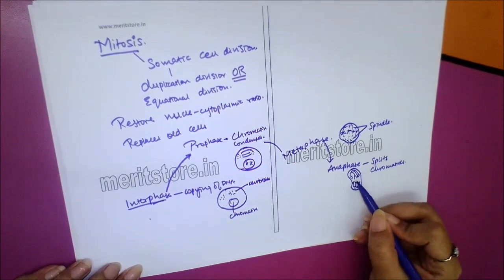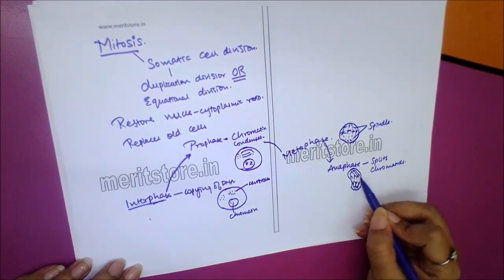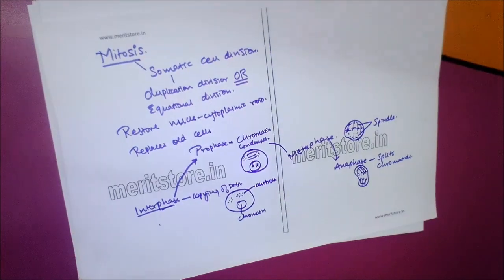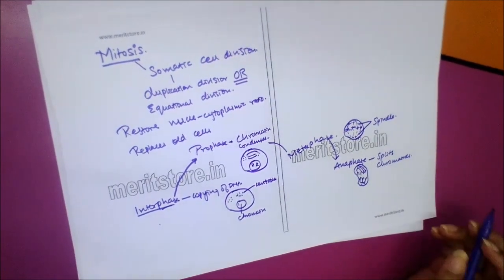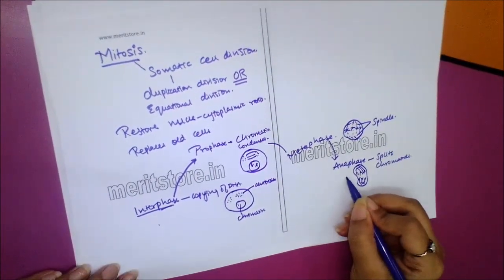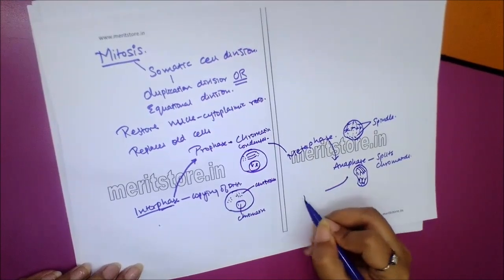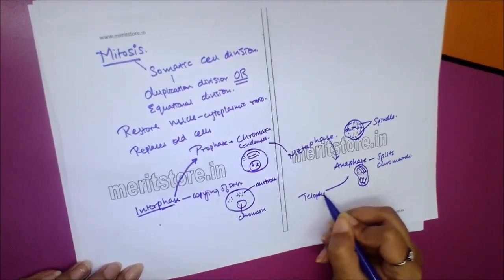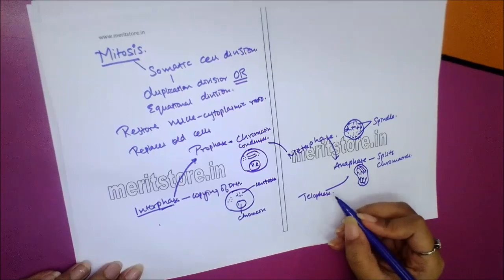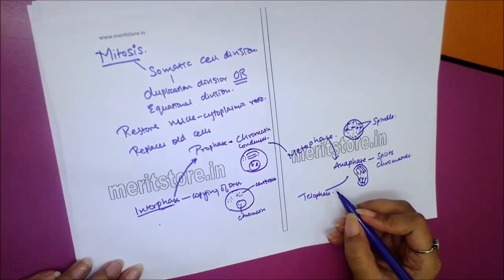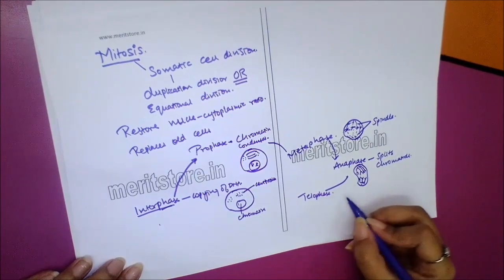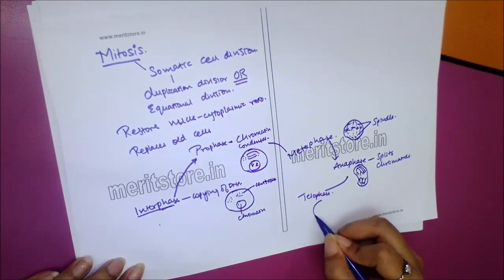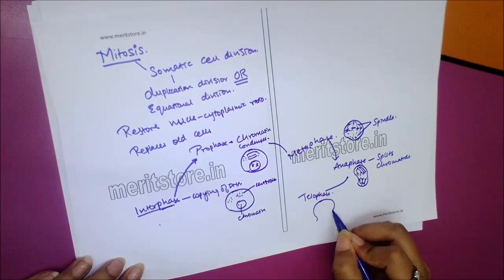So here the centromere splits. Now after anaphase there is telophase. In this the chromosomes loosen on each side and the nuclear membrane begins to form around the chromatin strands of DNA. So let's make the cell.